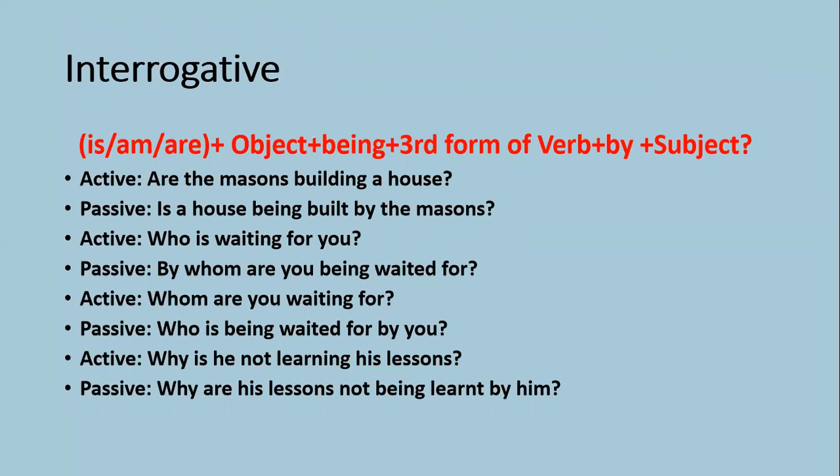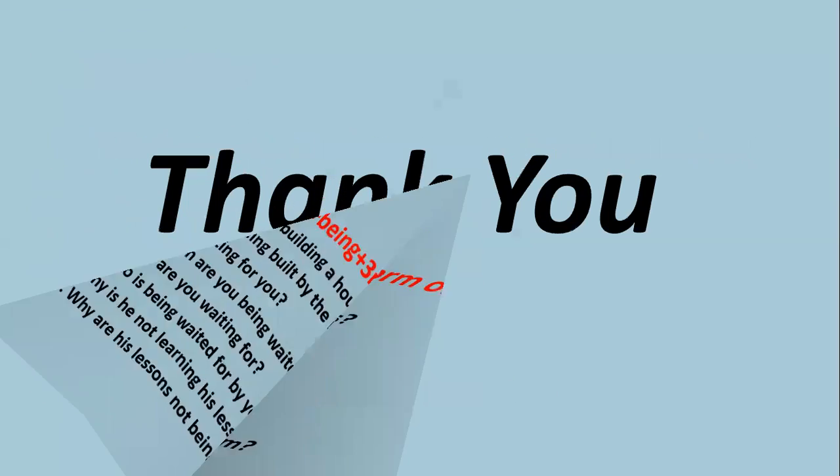If the sentence starts with the question word why, then why will not change, and the passive sentence will also start with why. Why is he not learning his lessons? In the same way, what will not change in passive voice, it is also a question word, and the passive sentence will also start with what. Why are his lessons not being learned by him? These are the examples of interrogative sentences.